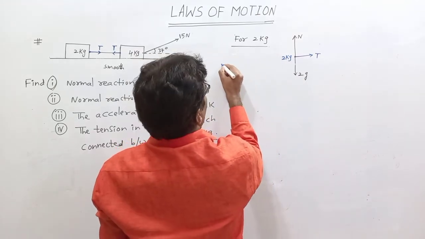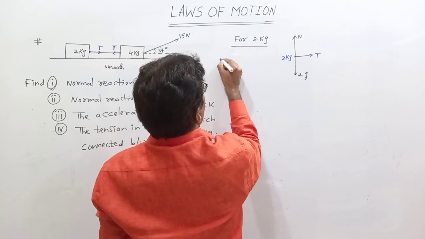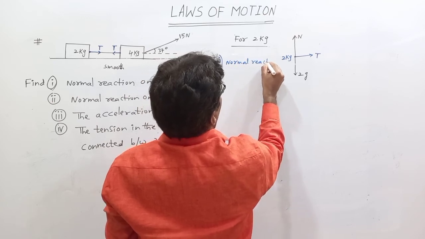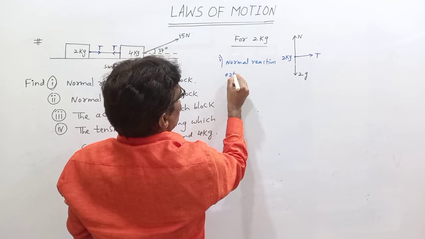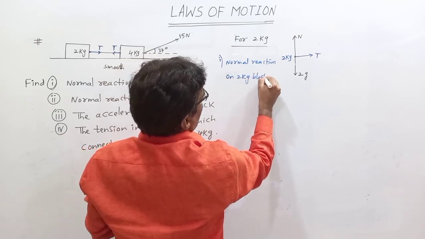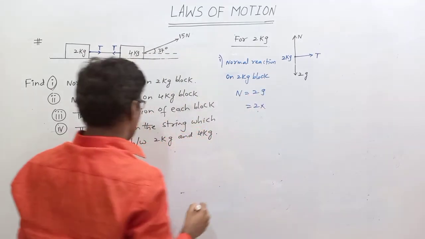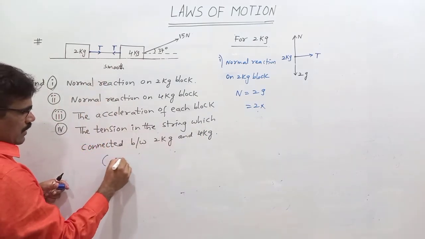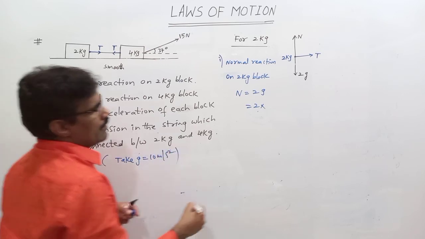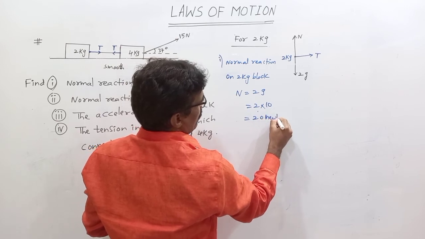So the first question is the normal reaction on the 2 kg block. On the 2 kg block, N is equal to 2G. 2 into G, where the value of G is taken as 10 meter per second square. 2 into 10, which is equal to 20 Newton.